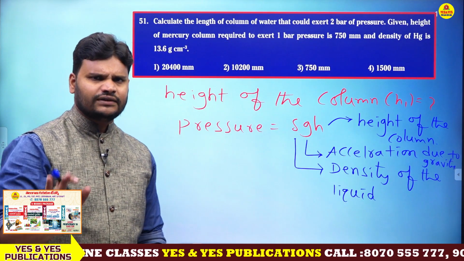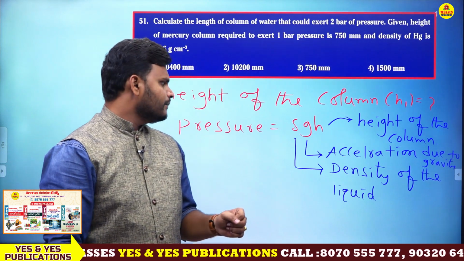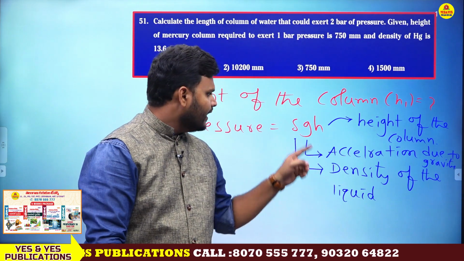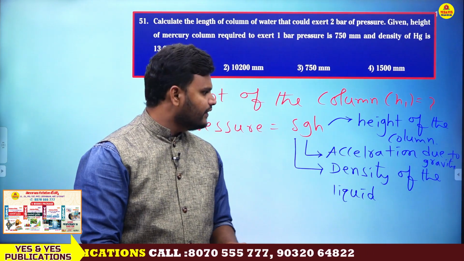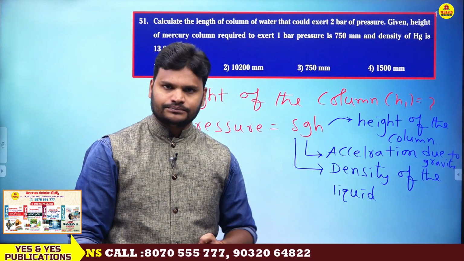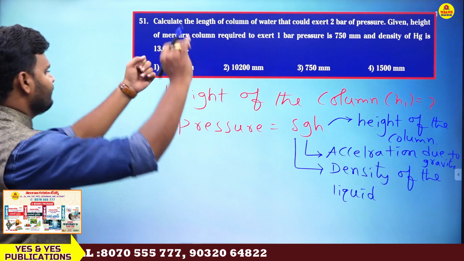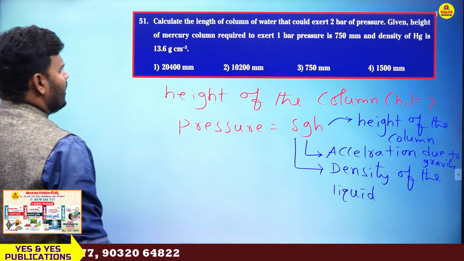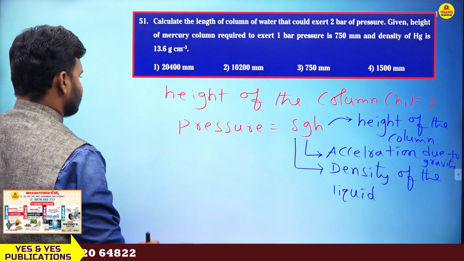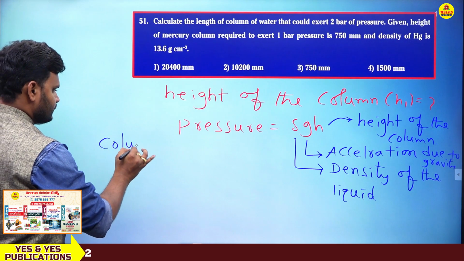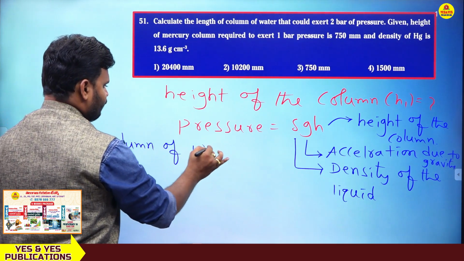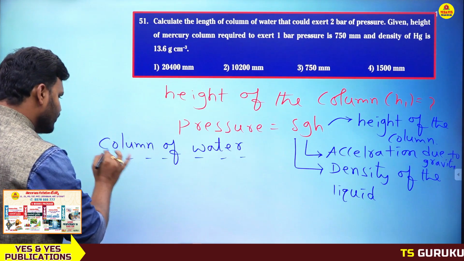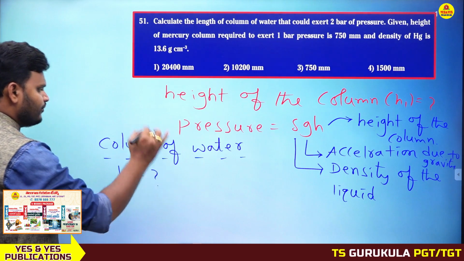Yeah, so this is the formula. What is the formula here? Pressure equals delta g h. Delta stands for the density of the liquid, g stands for acceleration due to gravity, and h stands for the height of the column. Clear? So here first we need to write out the column of water and the column of mercury. For the column of water, here h1 we need to find.